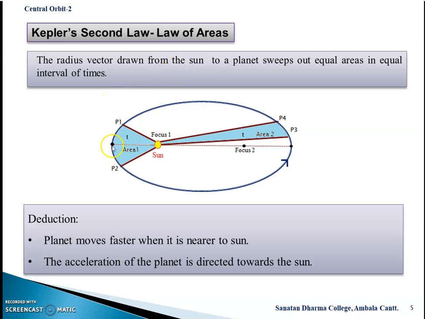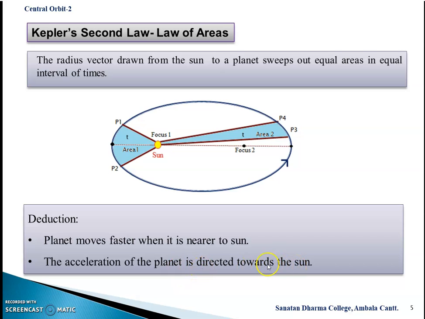But now you observe that if the planet is moving from P1 to P2, then that distance is larger than this distance. So we can observe that if a planet is nearer to the sun, then it moves faster, and if the planet is far from the sun, then it moves slower. So the first observation is that the planet moves faster when it is nearer to the sun, that is at this position. The second observation is that the acceleration of the planet is directed towards the sun.